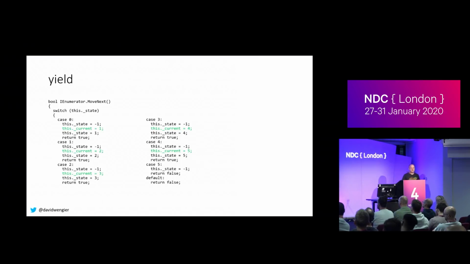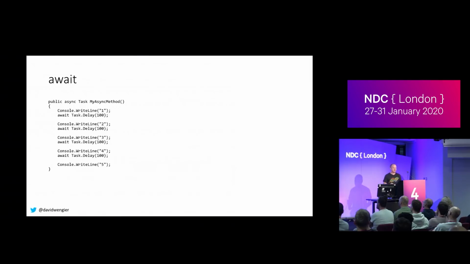What other state machines are in C# that have MoveNext methods? Async await. Once you know how yield works, because you can write a very simple example with yield, you might feel brave enough to then go on to async await. But you have to be very brave, because it's very messy. But essentially, this is very similar to yield, right?